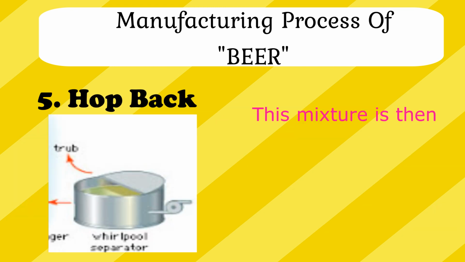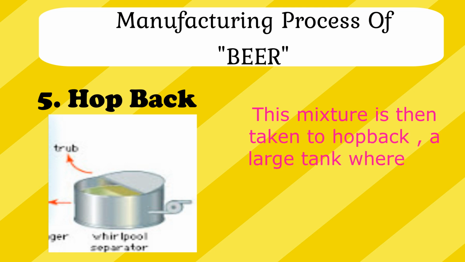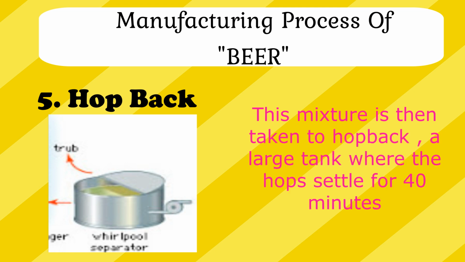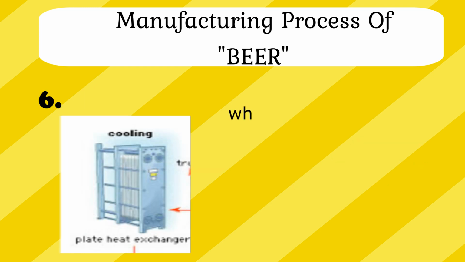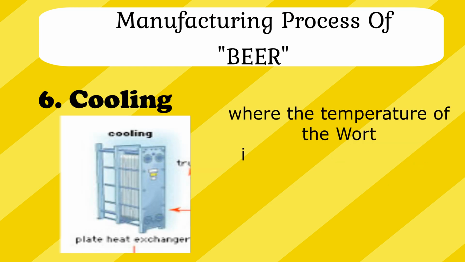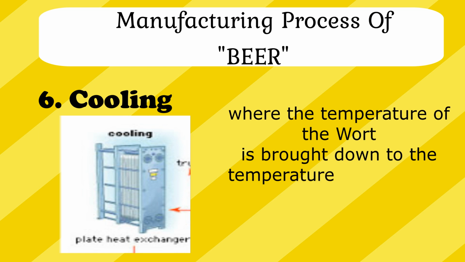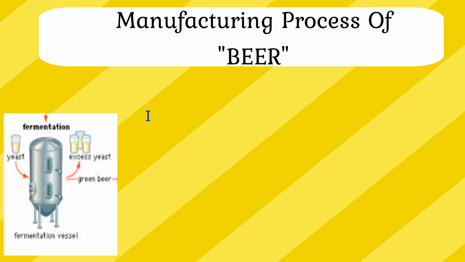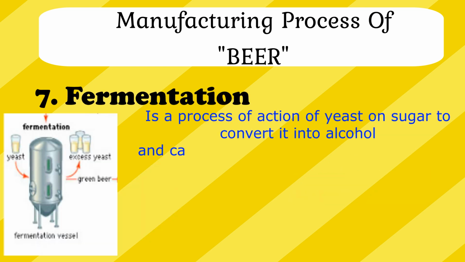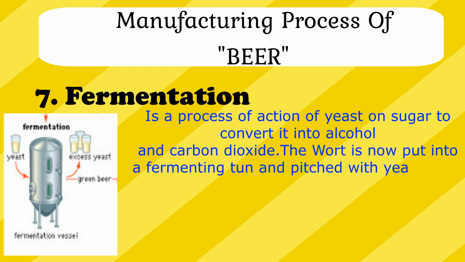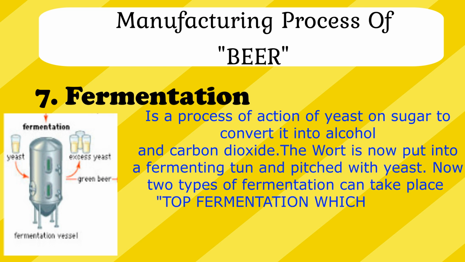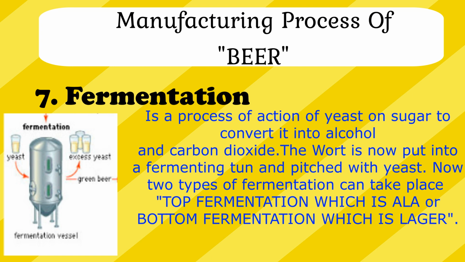Fifth one is hop back. This mixture is then taken to the hop back, a large tank where the hops settle for 40 minutes. Sixth one is cooling, where the temperature of the wort is brought down to the temperature favorable for fermentation. Seventh one is fermentation, a process where yeast and sugar convert into alcohol and carbon dioxide. The wort is now put into a fermentation tank and mixed with yeast. Now, 2 types of fermentation can take place. One, top fermentation, which is ale, or bottom fermentation, which is lager.